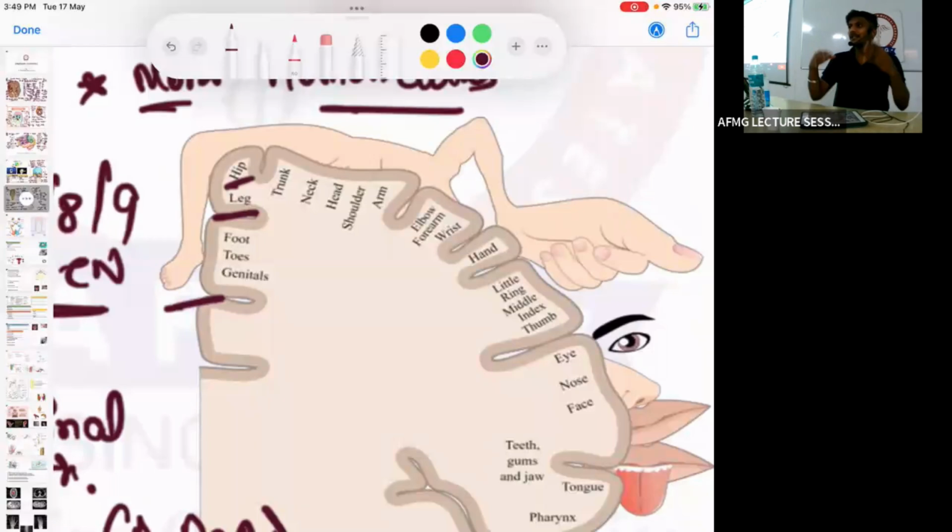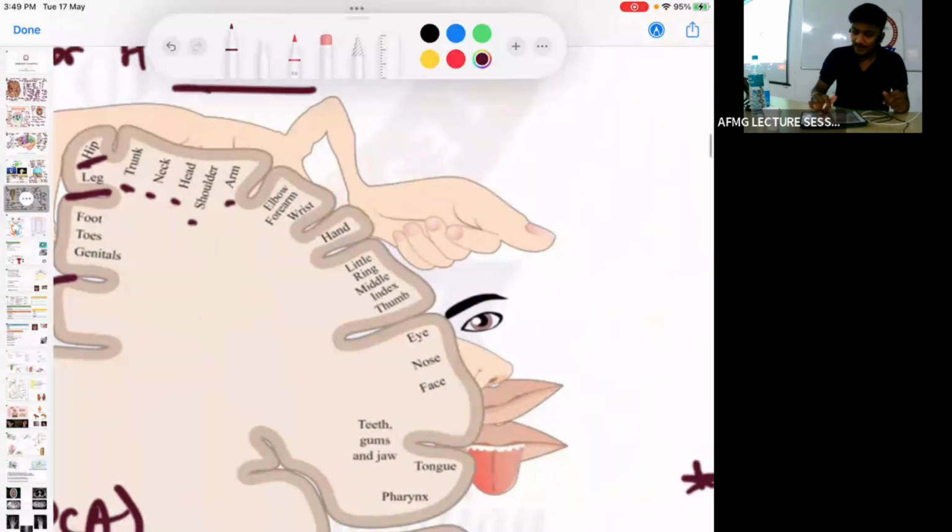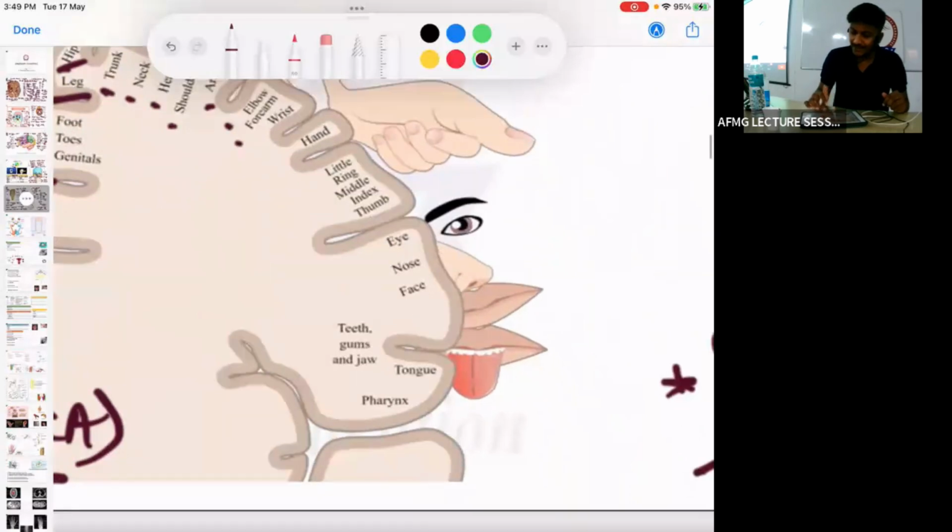Lower limb is controlled by the anterior part of the brain. Then we have the trunk, the neck, the head, shoulder, arm. Okay, and then comes the elbow, forearm, wrist, hand. Okay, and then all your fingers. So upper limb